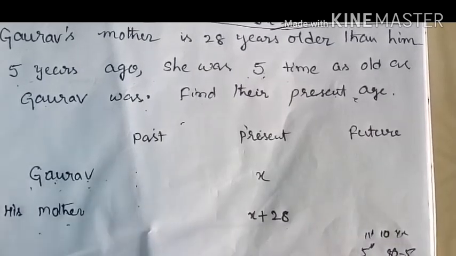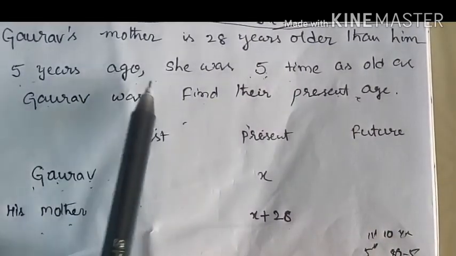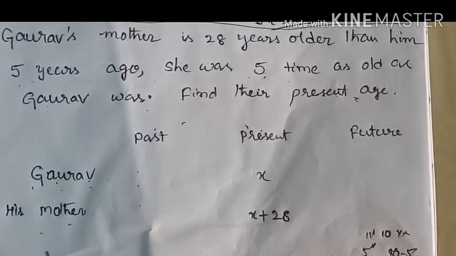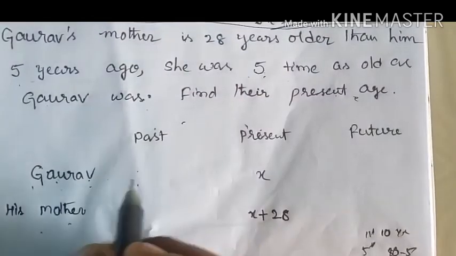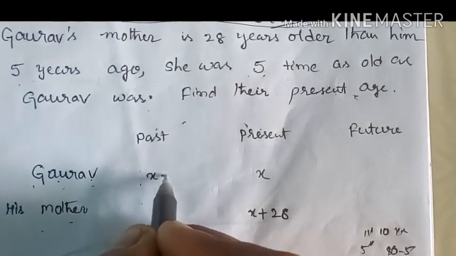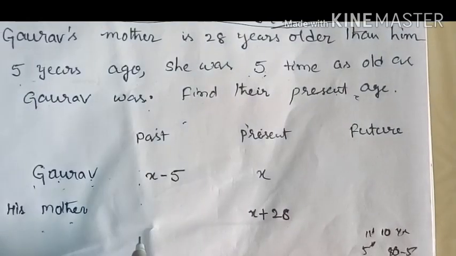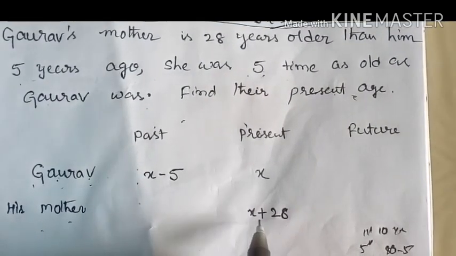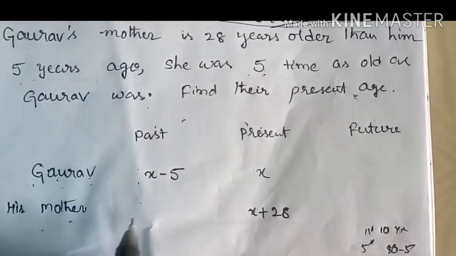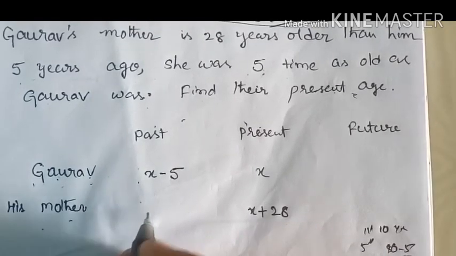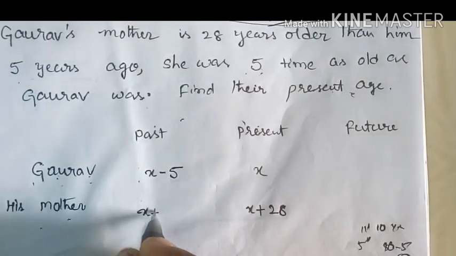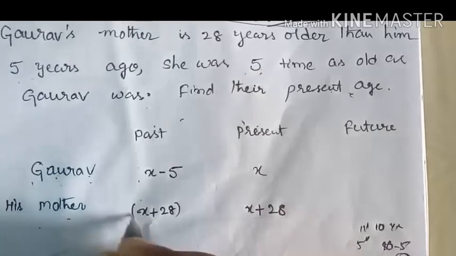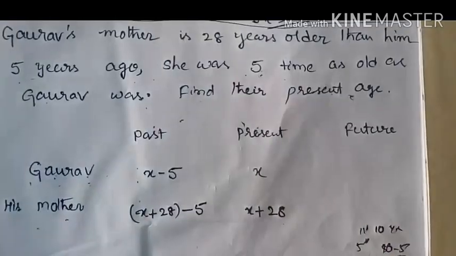So 5 years ago means we go into the past. That means he was X minus 5. At the same time, his mother 5 years ago was X plus 28 minus 5.